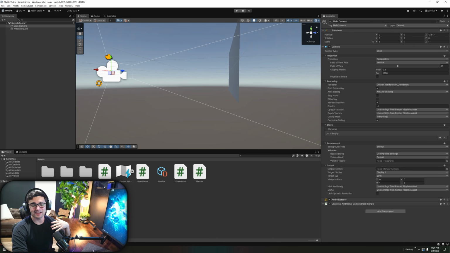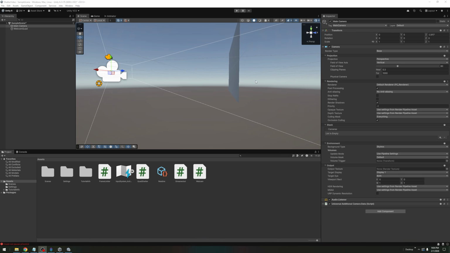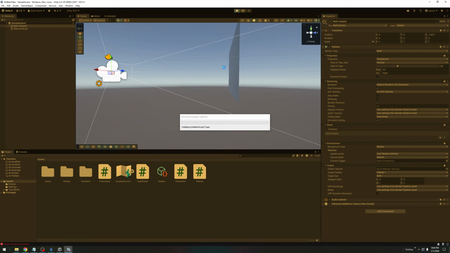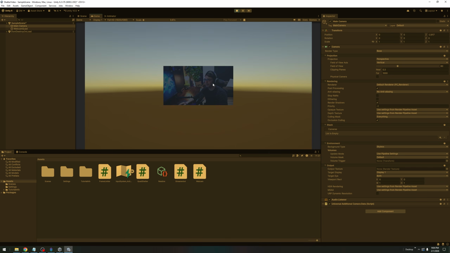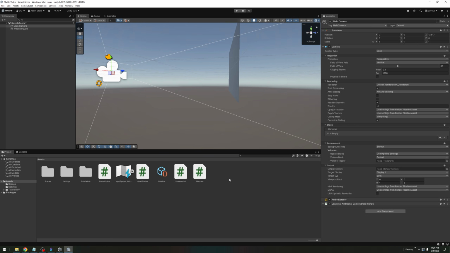So let's go ahead and exit on that real quick. Deactivate my camera. Now let's click play real quick. And I should show up on the quad. And voila, there I am. Ignore the colors. We're going to fix that right now. But we're doing it step by step, so if we have any errors, we know where they are. Cool. Go ahead and hit stop on that for me.